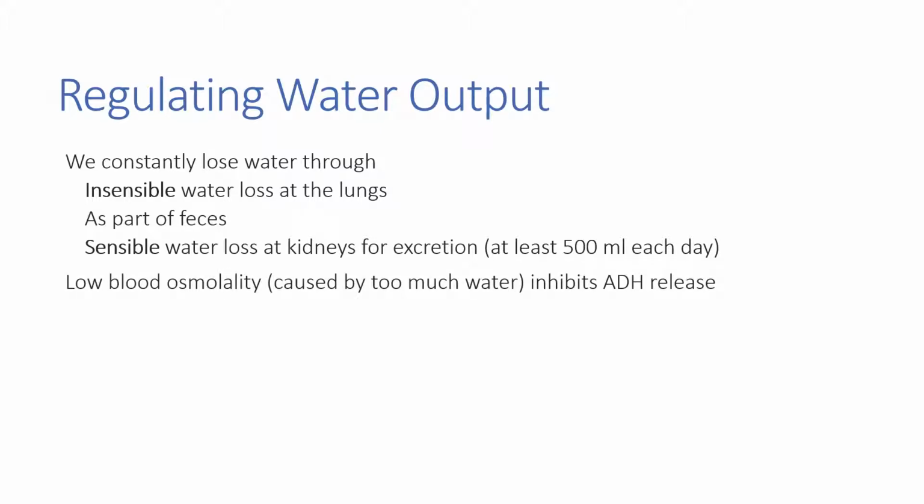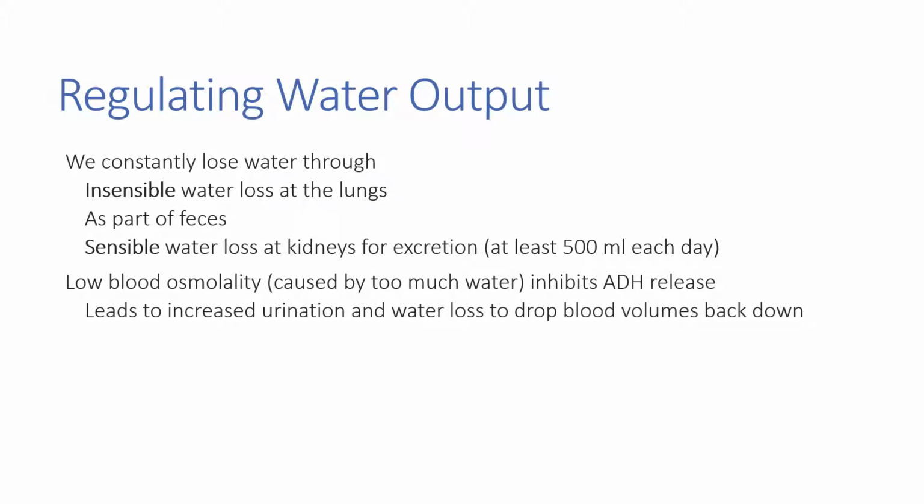Low blood osmolality, caused by too much water or too little salt, inhibits ADH release. Because ADH is antidiuretic, when we inhibit its release, that acts as a diuretic. This leads to increased urination and water loss. As we lose that water, it changes the concentration of our blood to bring that osmolality back up again.